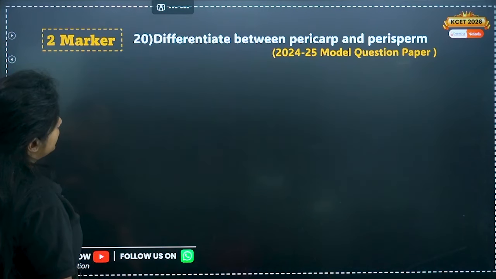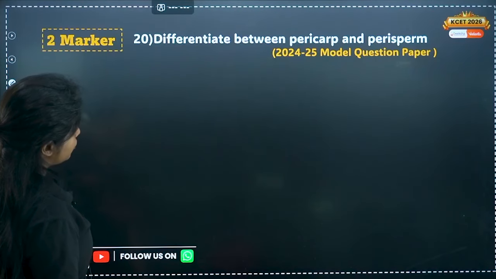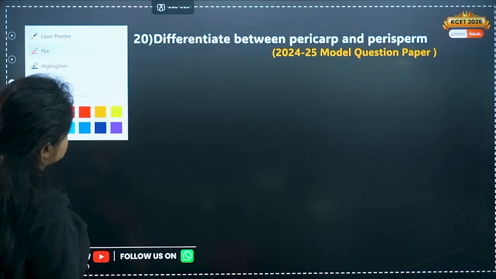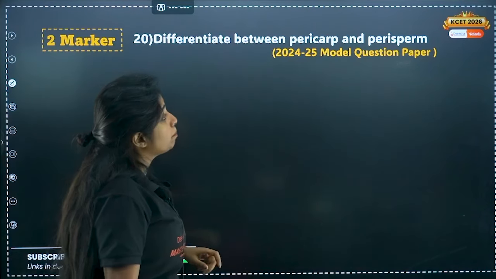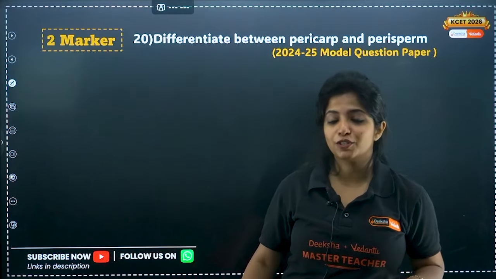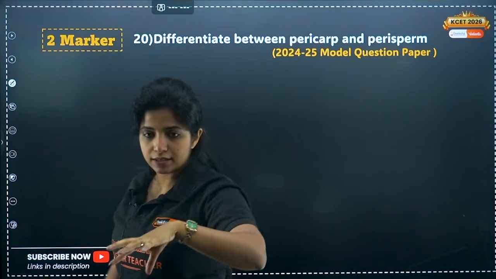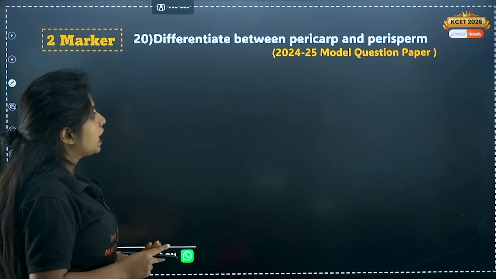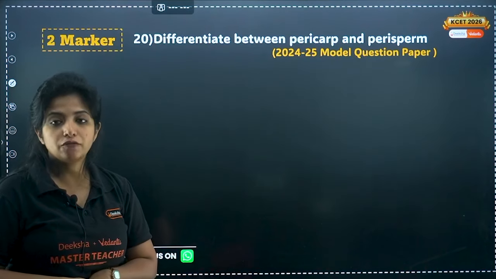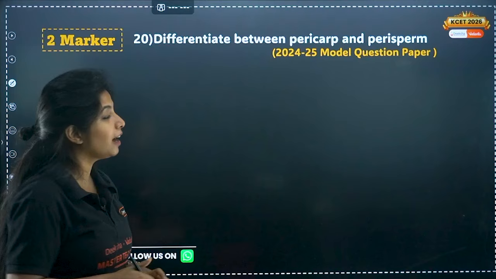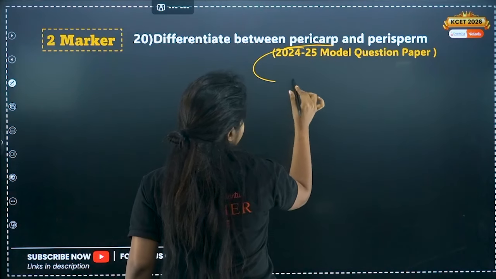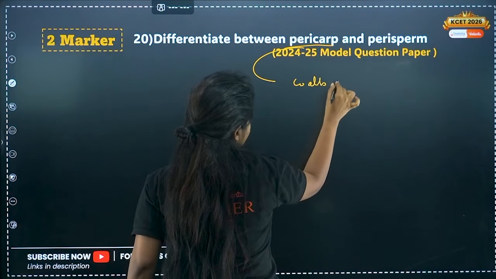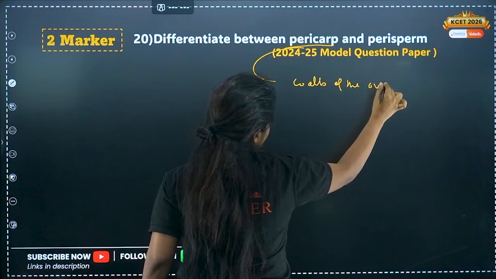Okay, now the 2024-25 model question paper question is this. Differentiate between pericarp and perisperm. It's not there in the question bank questions. It's there in the model question paper of the previous year. Pericarp and perisperm, what is the difference between both of them? Pericarp, do you remember? I told you pericarp is what? The walls of the ovary.